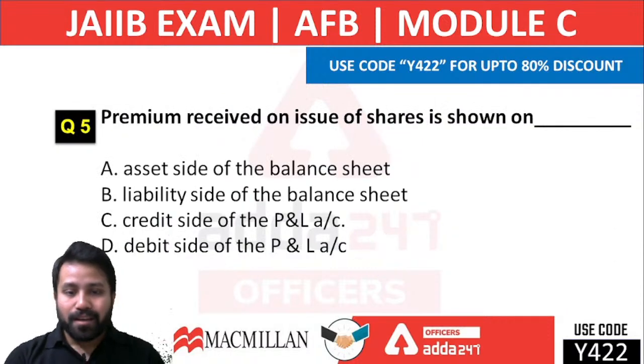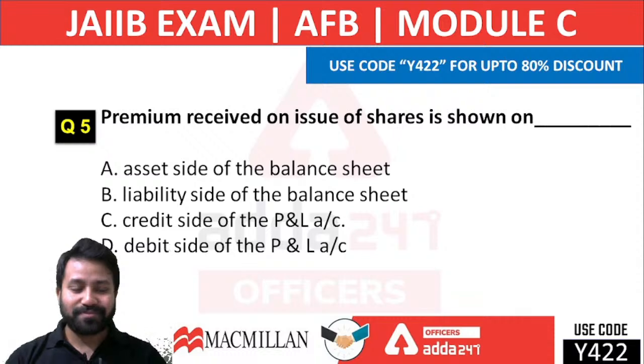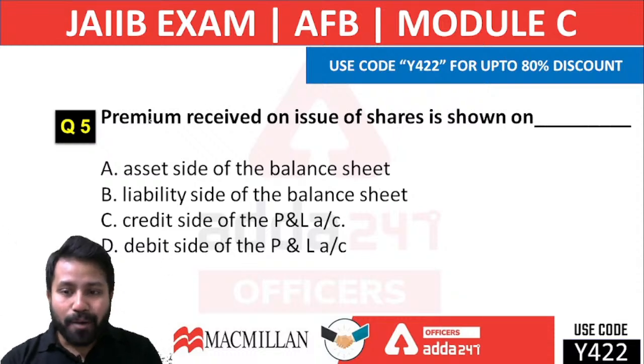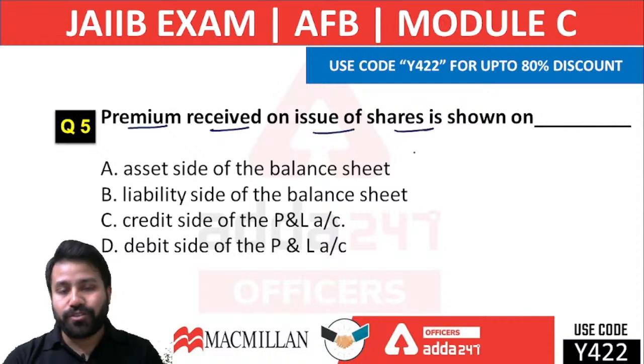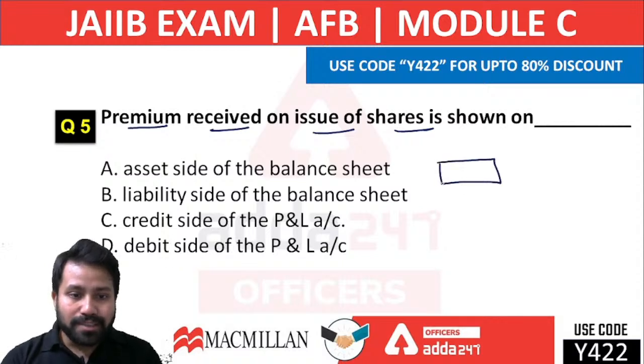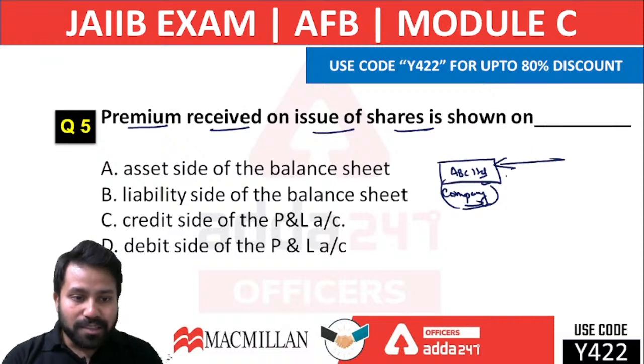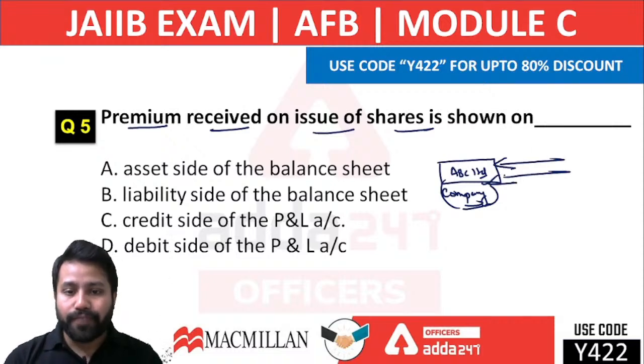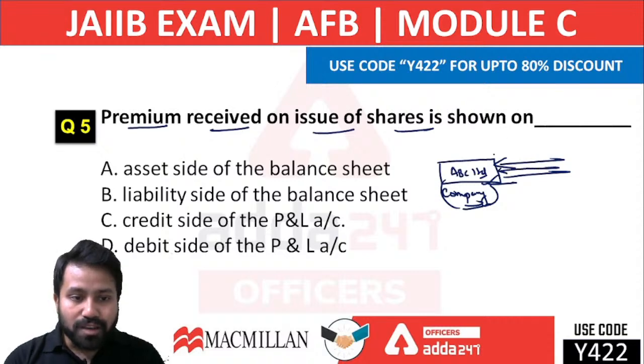Now the next question: premium received on the issue of the shares is shown on what side? That is also a very important question. Whenever we talk about the premium received on the issue of the shares, you have to understand a very important thing. Suppose this is a company named ABC Limited. The company is selling its shares and taking money from the public. So for the issuance of the shares, the company is receiving the money.